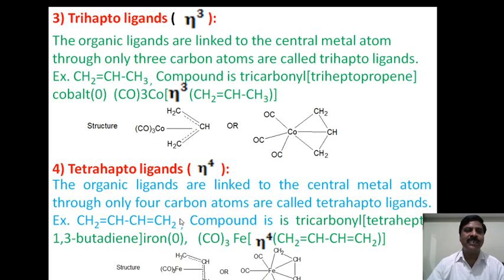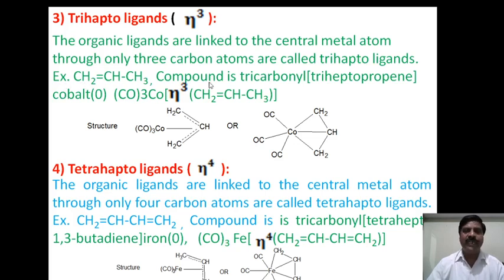Now, the third classification, trihapto ligands. Tri means 3, and 3 carbon atoms are directly linked with the central metal atom. Therefore, eta to the power of 3. How do we systematically explain this? The organic ligands linked to the central metal atom through only 3 carbon atoms are called trihapto ligands. An example is